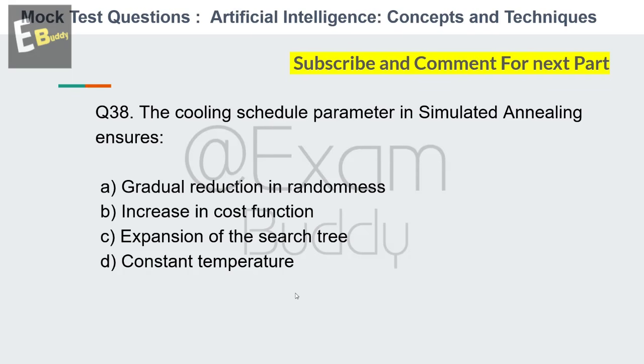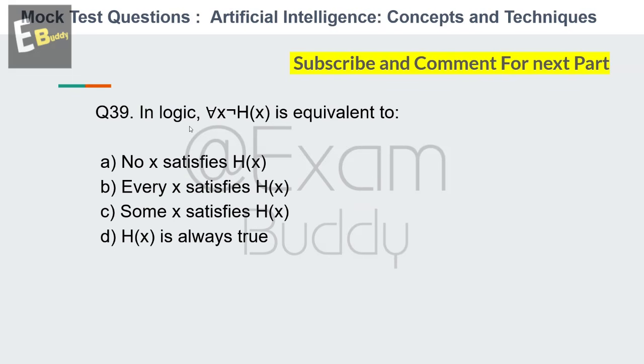And the answer is A. Gradual reduction in randomness. And now let's go to our question number 39. In logic, symbol is equivalent to. So these are the options: no x satisfy h of x, every x satisfies h of x, some x satisfy h of x is always true. So your time starts now.